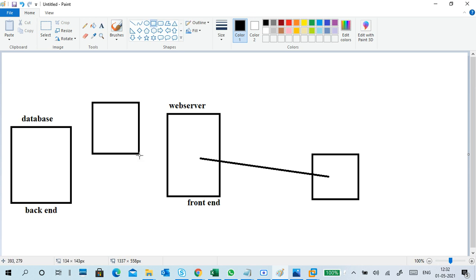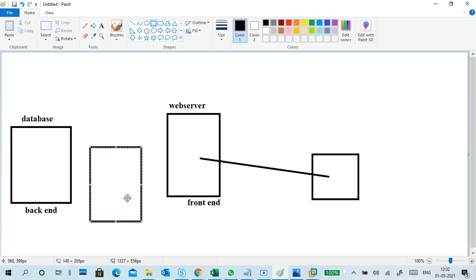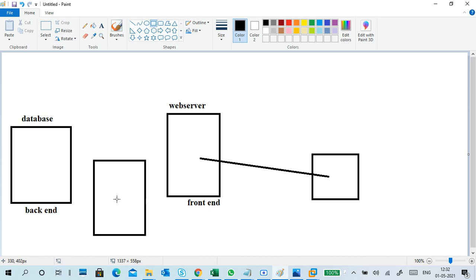Then what is the middleware? Middleware is in between these two. Middleware actually maintains the application connections: application servers, middleware-related applications. It will maintain applications, make connections, and store that application data. So this is the middleware.